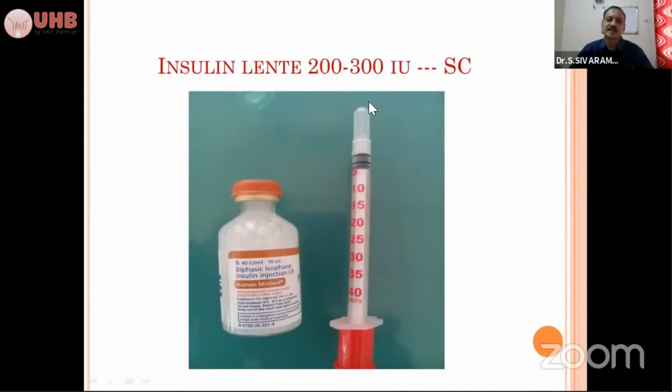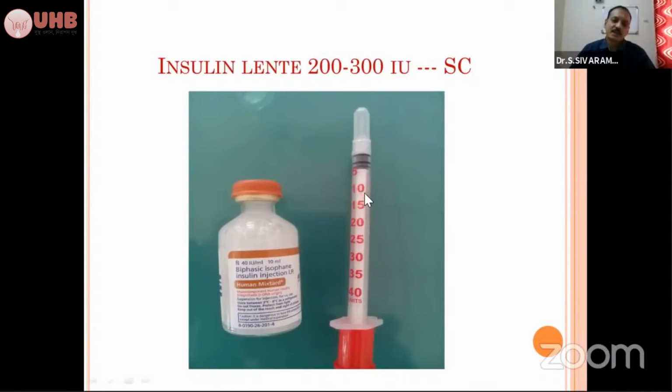It is easy to calculate the 300 units. For example, from the vial, each ml contains 40 units. We need 400 units means 10 ml. For 300 units, accordingly you can collect in the syringe and give subcutaneous. That is very easy to calculate. But if you are using it in a dog, the calculation is important. 40 units is equal to 1 ml.